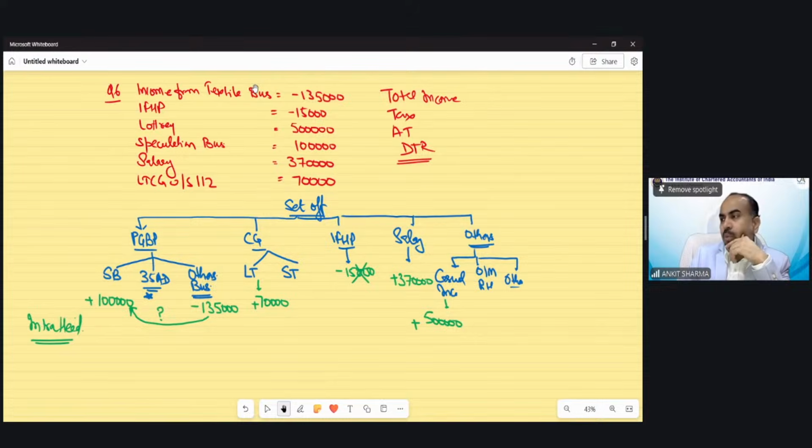Neeraj is saying no. Neeraj is saying speculative can be set off with speculative. Okay. Linga is saying no. Anyone else? Dhanlakshmi is saying yes.